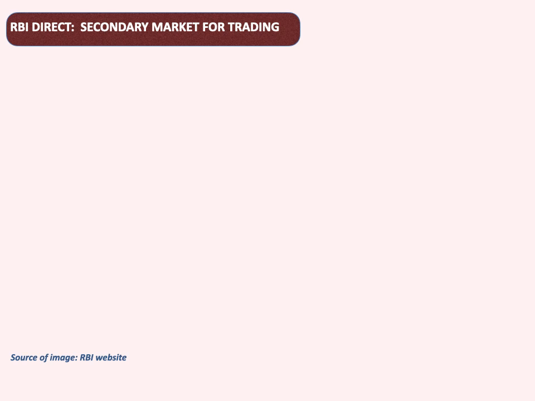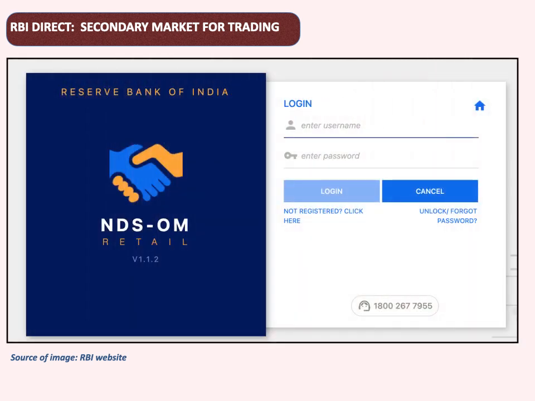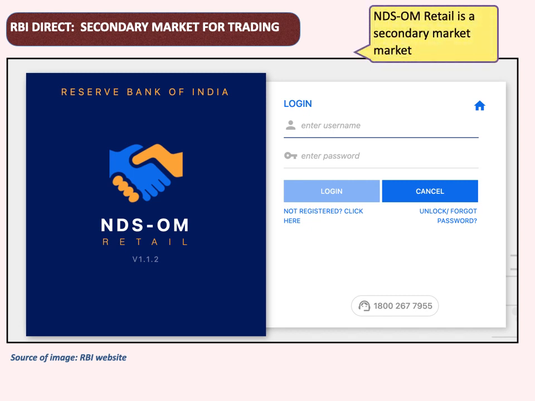Then there is, as we discussed, another market called a secondary market, where one bank can sell to another, or one retail person can sell to another retail person. A can sell to B, B can sell to A, C can sell to D, D can sell to A, or vice versa, depending on the requirement of buyer and seller. So it is a market for the members who are available on this platform. Okay, so this is practically a trading platform. What we do for the share market, exactly the same thing is done here.